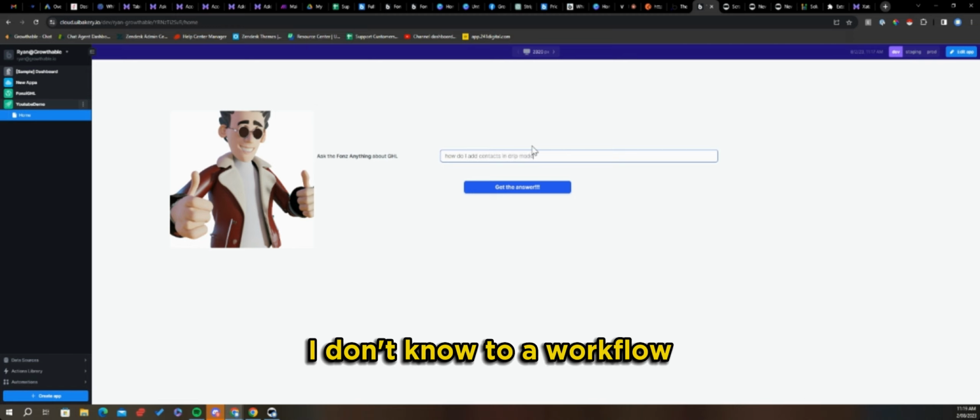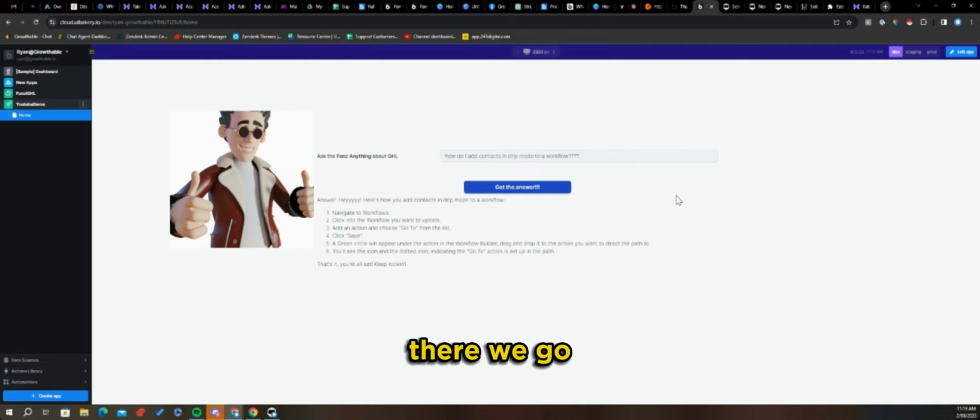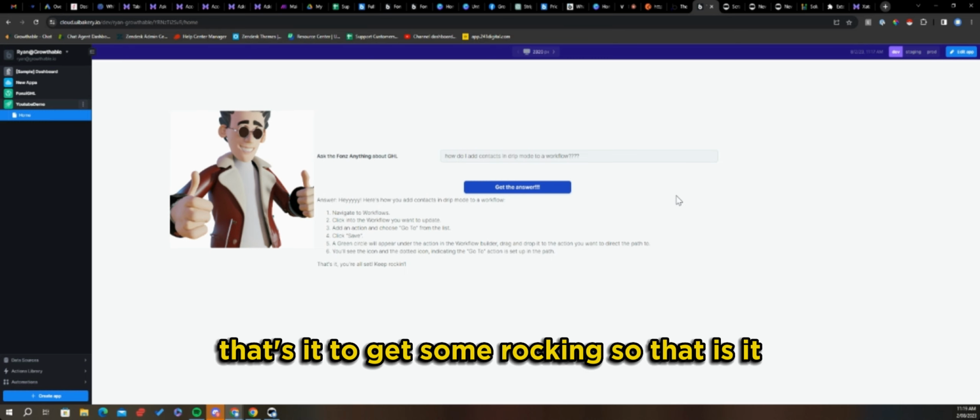I don't know. To a workflow. Get the answer. There we go. Navigate to workflows, go to save, a green circle, blah, blah, blah. That's it. To get them rocking. So that is it.